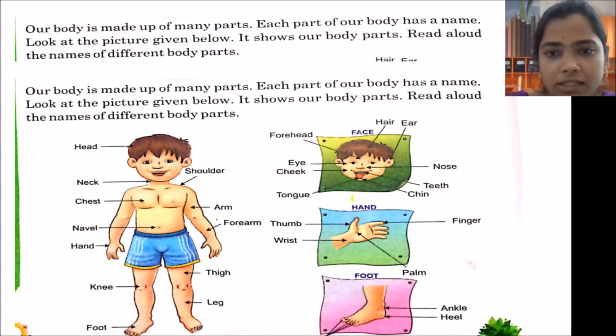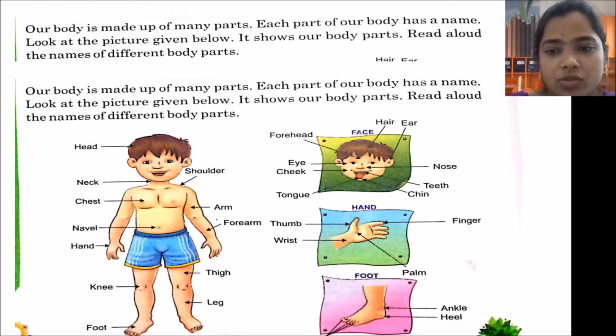And this is the wrist, right? Next, are you able to see the third picture here? Yes, what is that picture? It's a leg. Here we call the fingers toes, and here is an ankle and here it is a heel.